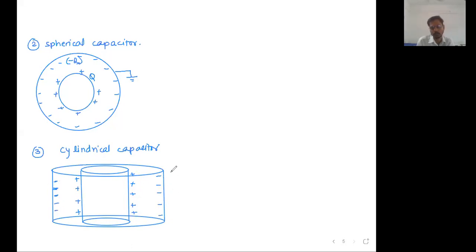Positive charge will be induced on the outer surface, but that will be grounded. This is called a cylindrical capacitor.